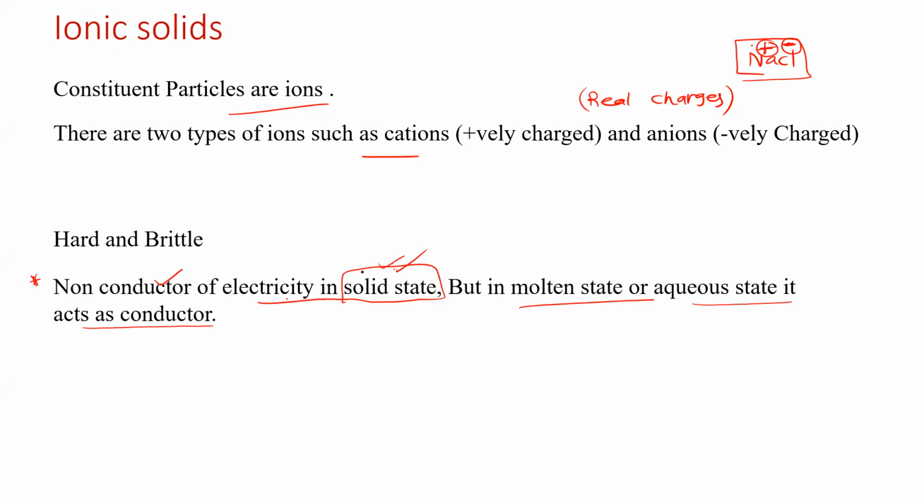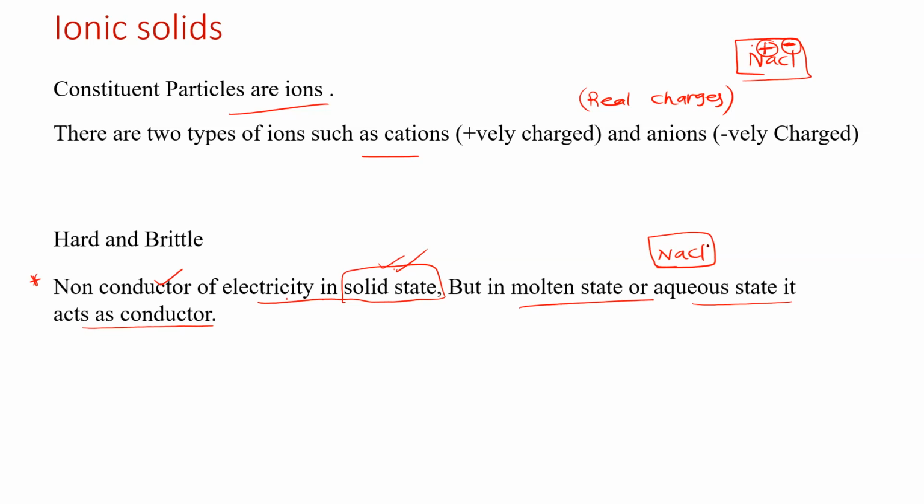What is meant by molten state? Say, for example, NaCl as a salt. In the molten state of NaCl, what kind of ions will be there? Na plus and Cl minus. Very good. What is the molten state?